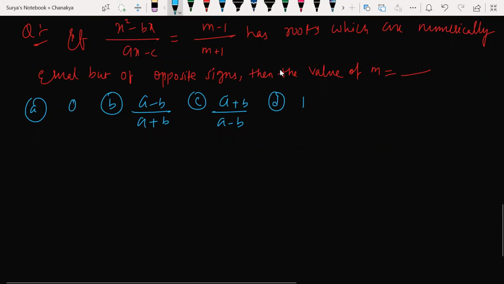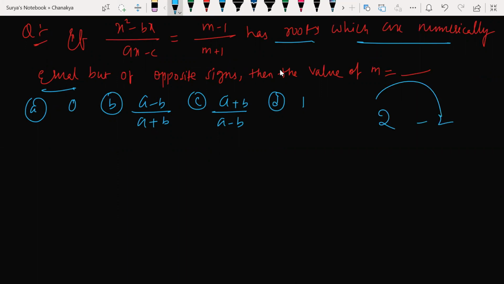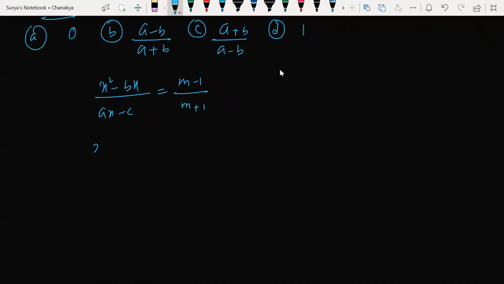Shall we go through this question? Yes, sir. Look at this. This is the equation given to you. It has roots which are numerically equal but opposite in sign. Their numerical values are equal, but they are of opposite sign. If one root is 2, the other root will be minus 2, like that. So let's do this now. (x square minus bx) by (ax minus c) is equal to (m minus 1) divided by (m plus 1). Now how can I do this? Cross multiplication. So (x square minus bx) into (m plus 1) is equal to (m minus 1) into (ax minus c). So look at this now.